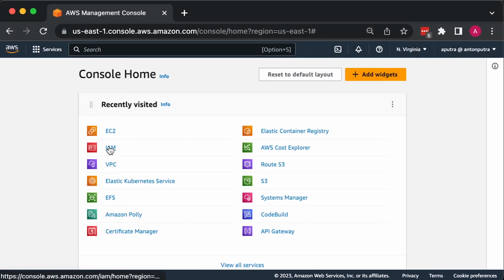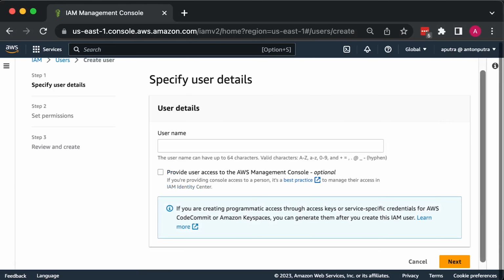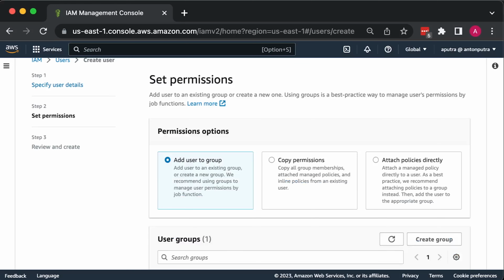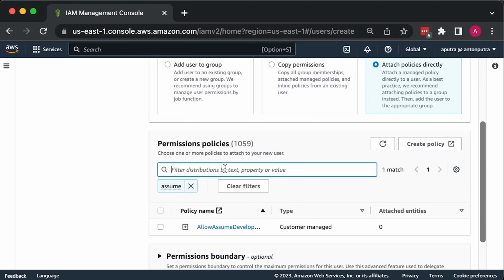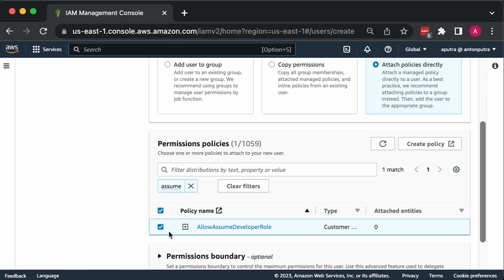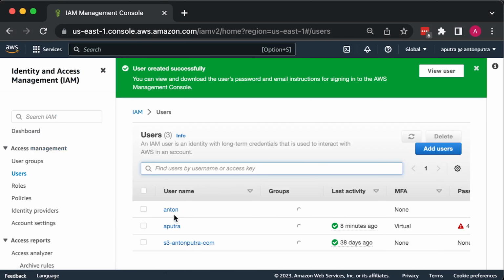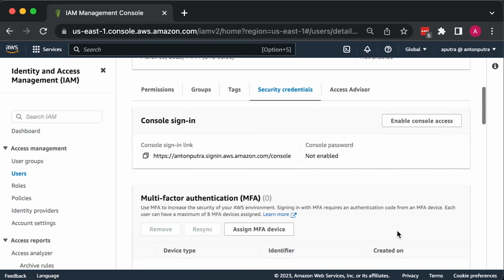Now let's create a test IAM user in AWS account that will get read-only access. Create a new user and attach a policy to assume developer role. Also, we need to generate new credentials to create a local AWS profile.